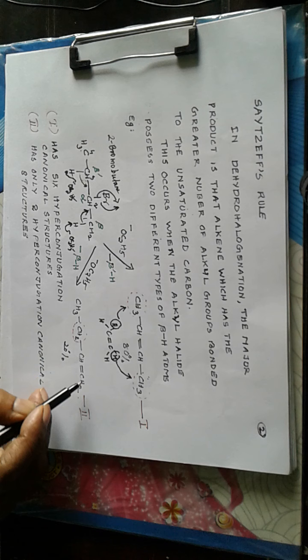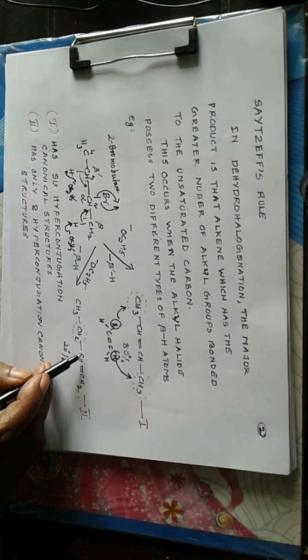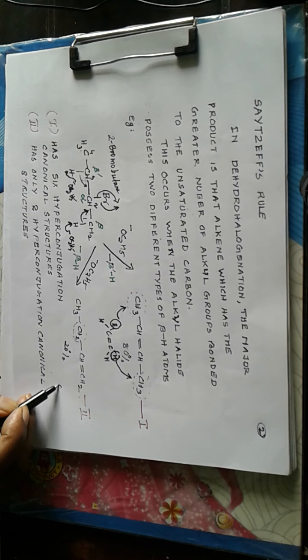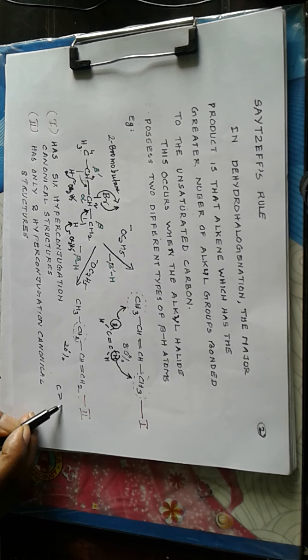So we have 2 alkyl groups substituting the ethylene structure, whereas this structure is formed from ethylene by substituting only one hydrogen.